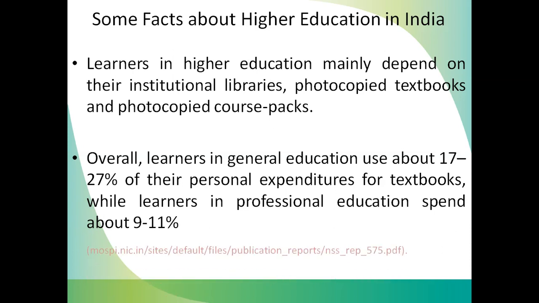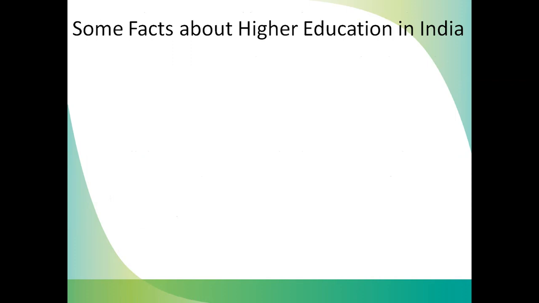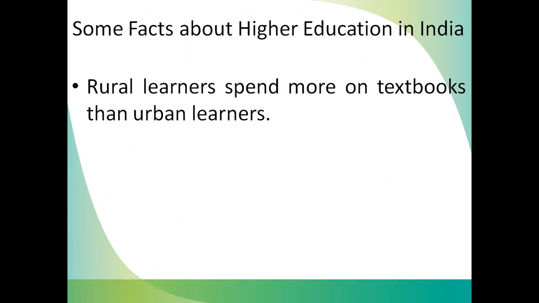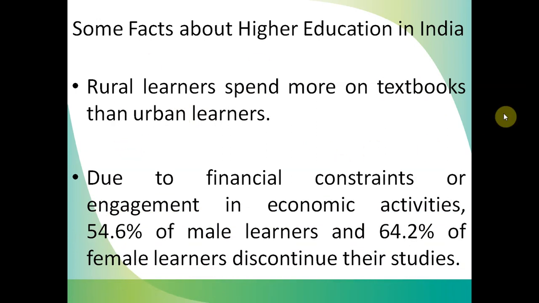This is the scenario, this is the picture, and viewing this picture, we will move towards the online platform and see how important it is. I want to show this picture to you. Learners of higher education in rural areas spend more on textbooks than in urban areas, because urban area students are more advanced and know the online medium. But in rural areas there is no connectivity and there are no online resources, so that's why they spend more on textbooks.